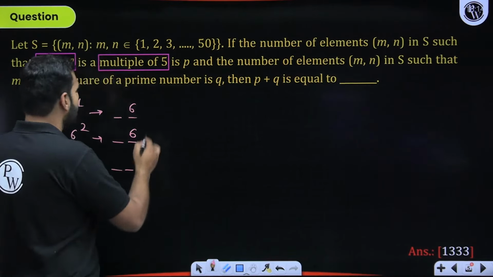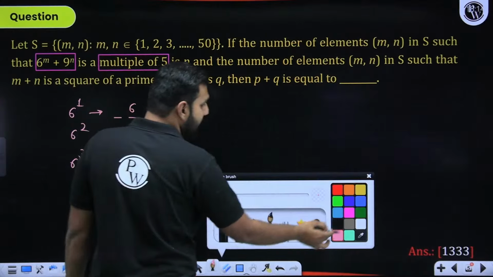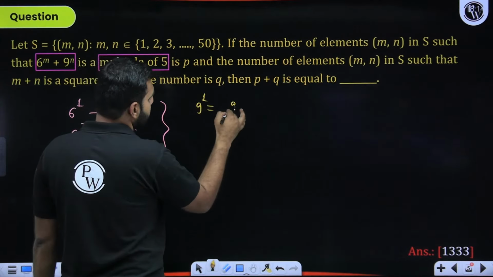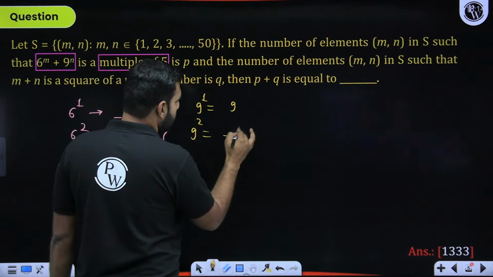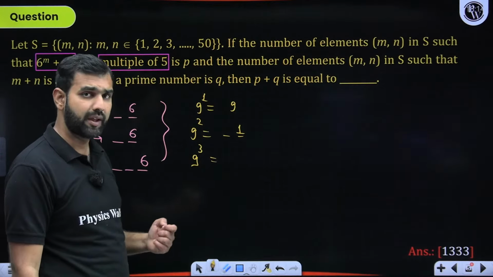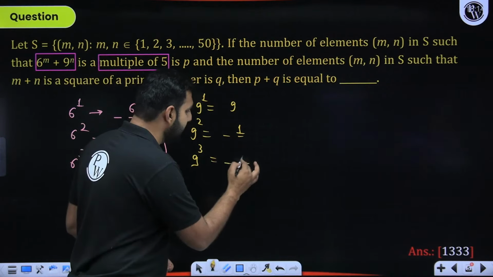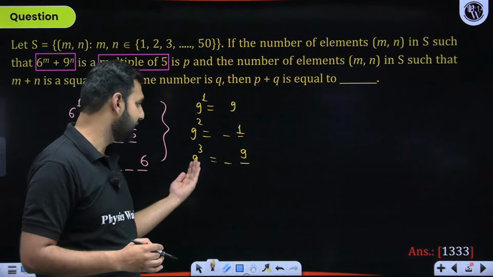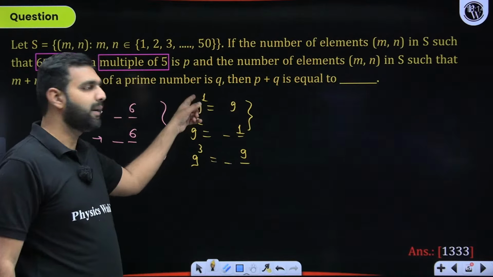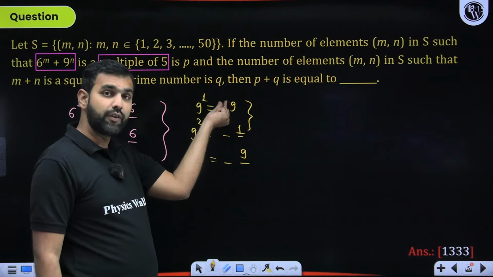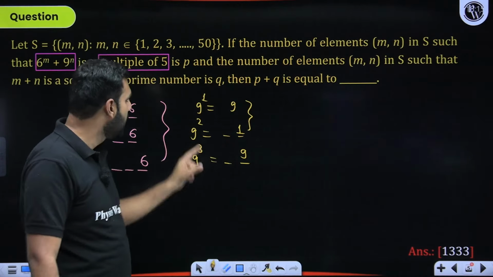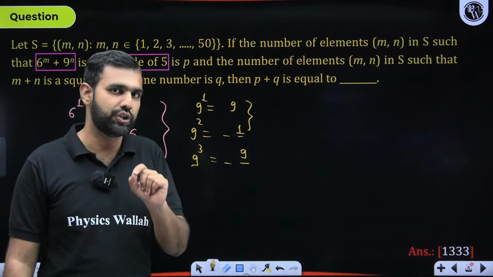A slightly different kind of cyclicity you can find with the higher powers of 9. 9 to the power 1 is 9, but 9 square is 81, which gives you the unit digit as 1. 9 cube, the unit digit can be attained with 1 into 9, that's again 9. That's basically 729. So all I'm trying to make you understand is that for the odd powers of 9, it gives you the unit digit as 9, but for the even powers of 9, it gives you the unit digit as 1.